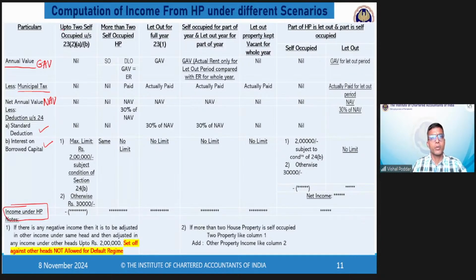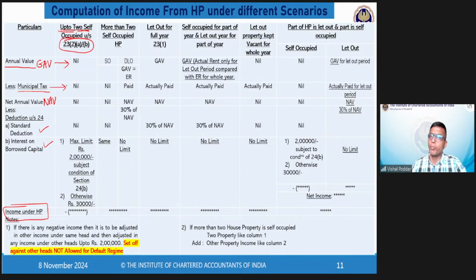Now, the scenarios are up to 2 self-occupied HPs. What is important is Section 23, subsection 2, clause A, clause B. This section says where you have up to 2 self-occupied HPs, the GAV of these HPs will be considered as 0.